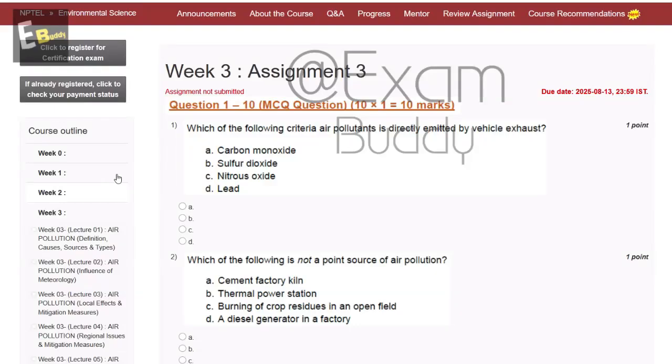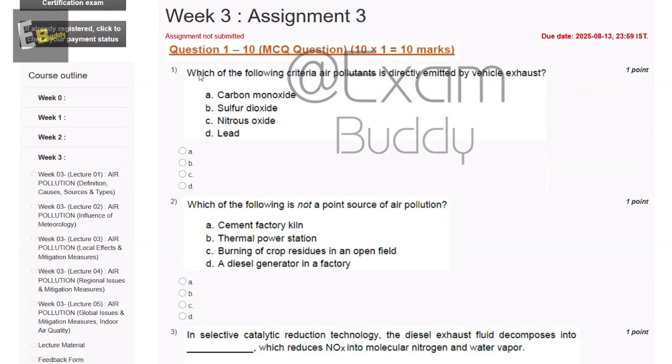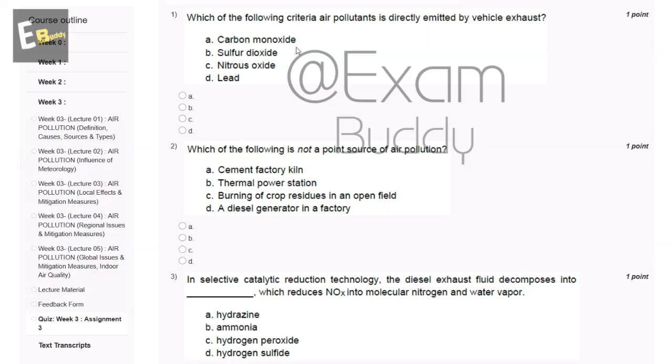So now let's do our environmental science Week 3 assignment. The first question is, which of the following criteria air pollutants is directly emitted by vehicle exhaust? A, carbon monoxide, B, sulfur dioxide, C, nitrous oxide, D, lead. So the answer to the first question is A, carbon monoxide.